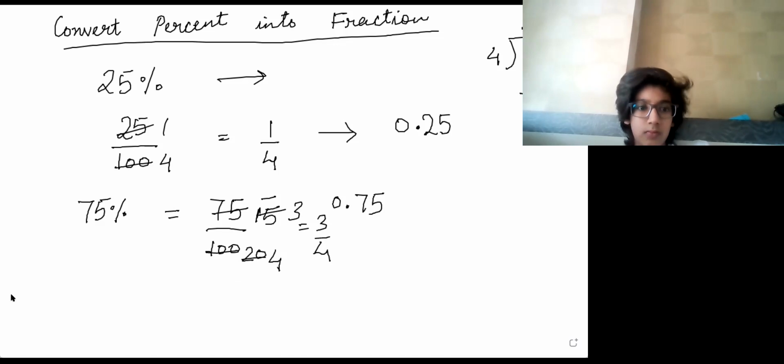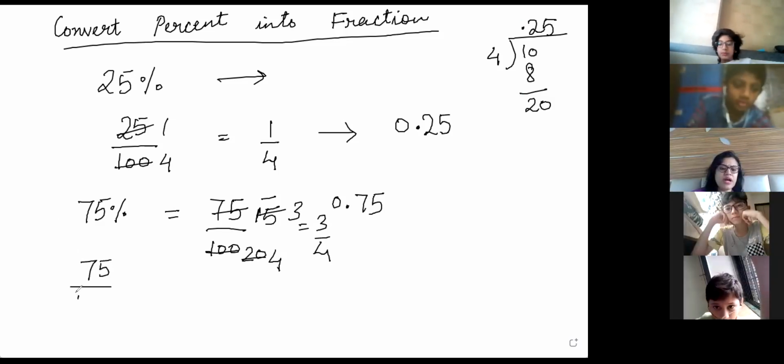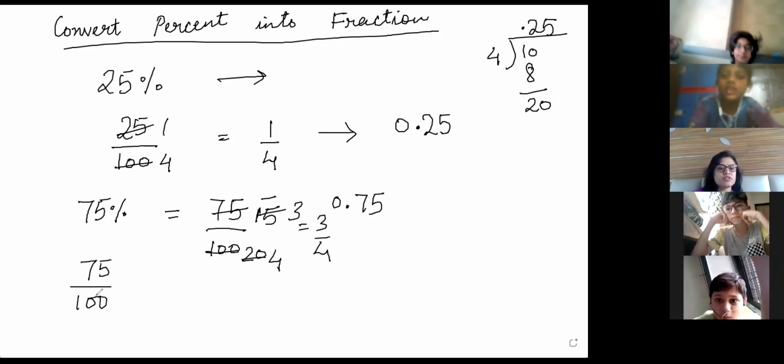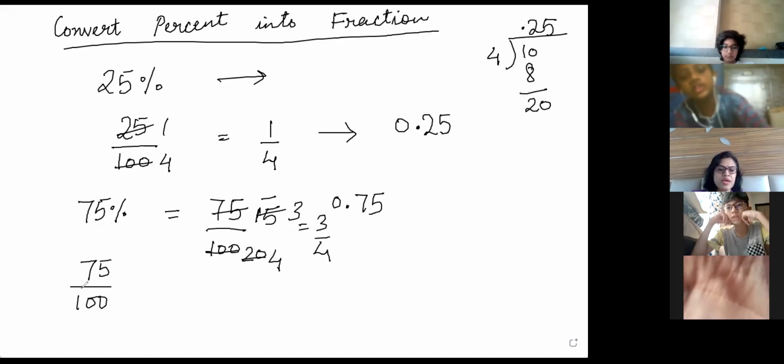Ma'am, can you do some more questions? We'll do some more questions. Ma'am, how did you get 0.75? I did not understand that one. Which one, Munib? 75 by 100. Do the division. I got the 3/4 method, but how did you get 0.75? See that.